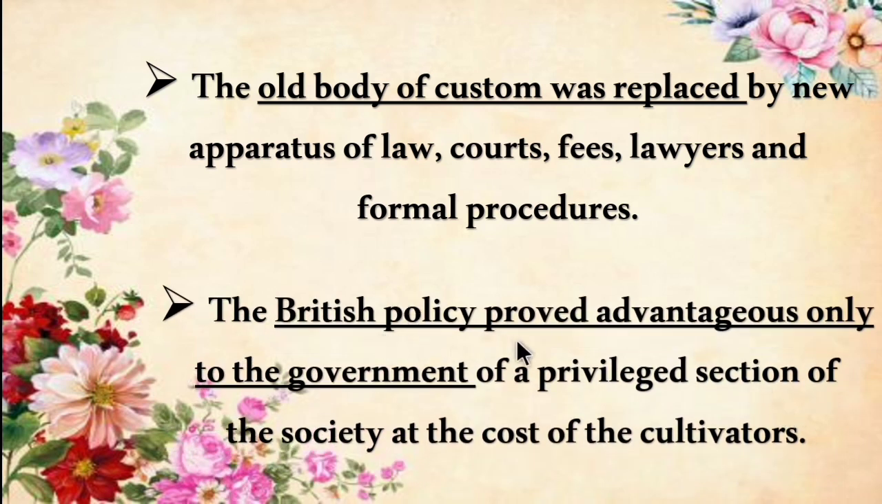The British policy proved advantageous only to the government and a privileged section of the society at the cost of the cultivators. At the cost of the cultivators, the British government enjoyed privileges in the society. The British policy proved advantageous only to the British government as well as the upper class people, not for the cultivators.